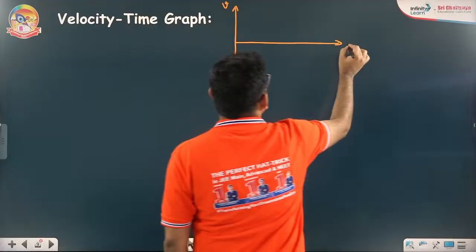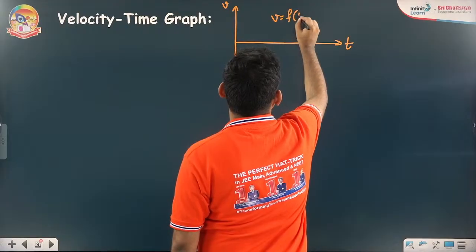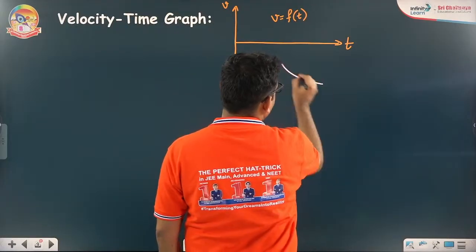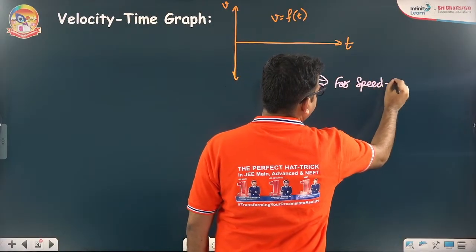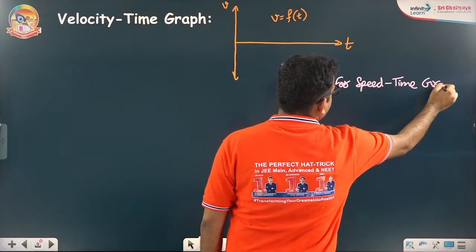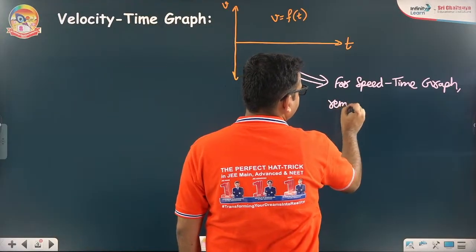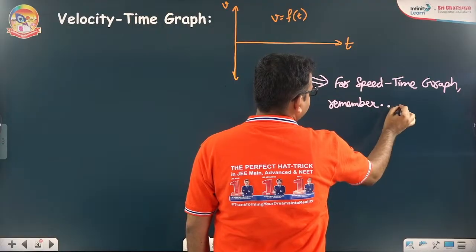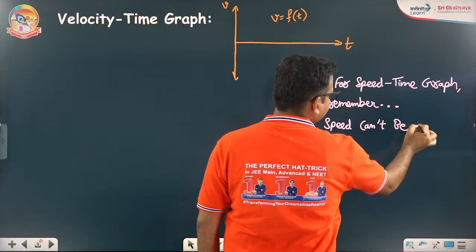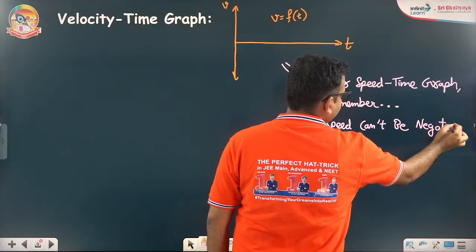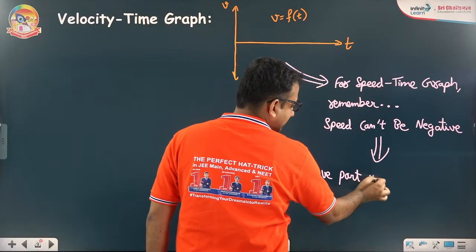Okay. Velocity time graph, V as a function of t we have. While drawing the speed time graph, we will simply understand, remember, speed can't be negative. Speed can't be negative. So this implies positive part will be same.